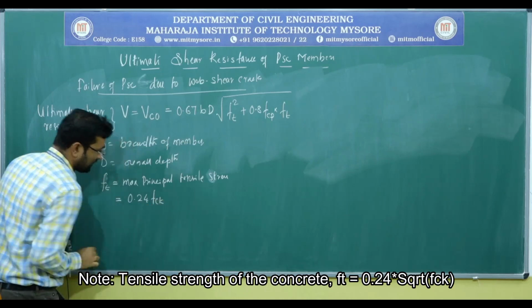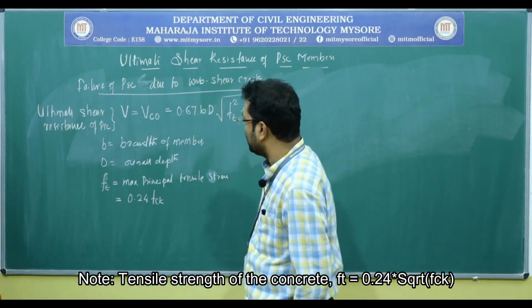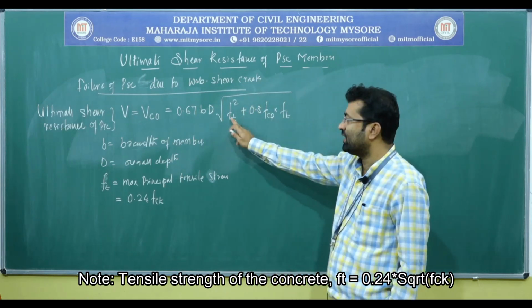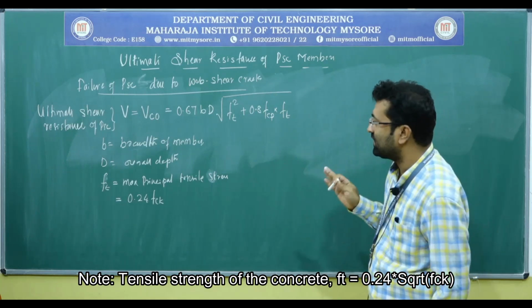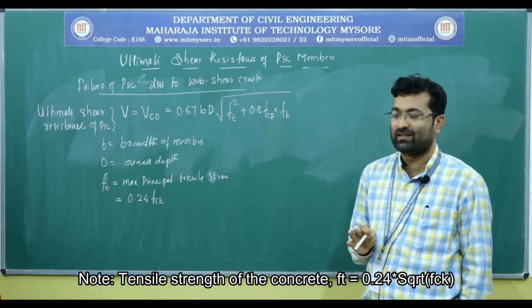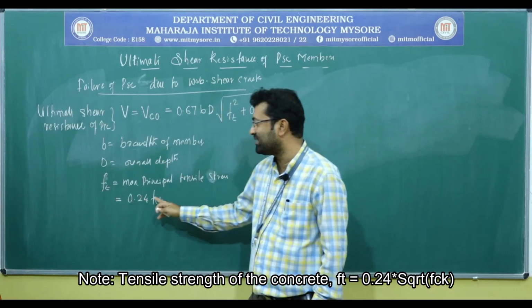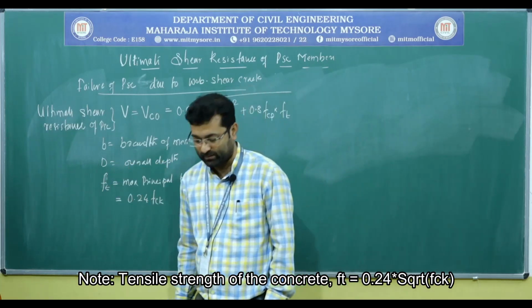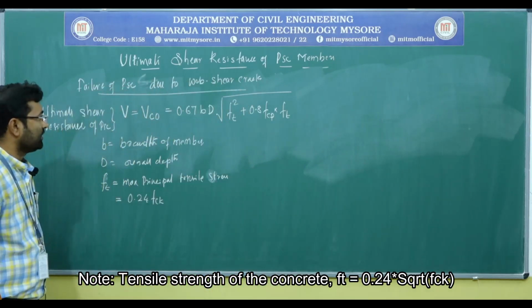We know fck is the characteristic strength of the concrete. So ft is the capacity of the concrete to resist the tensile stresses. From the code book we have the formula ft equals 0.24 times fck, the characteristic strength of the concrete.